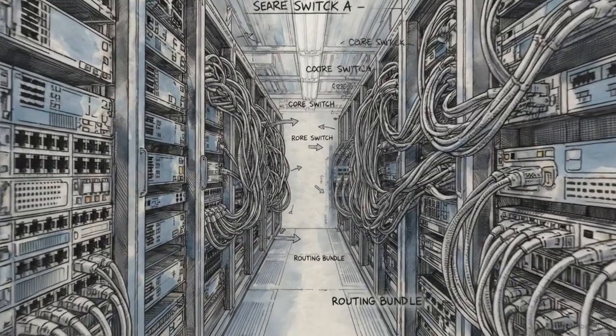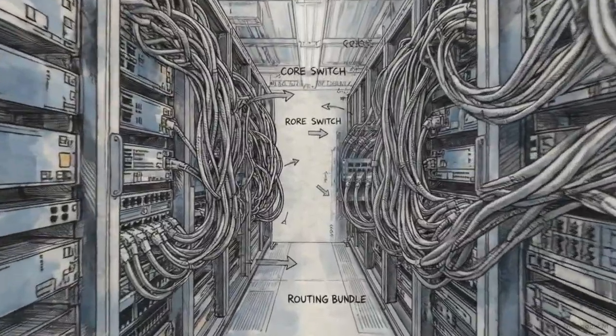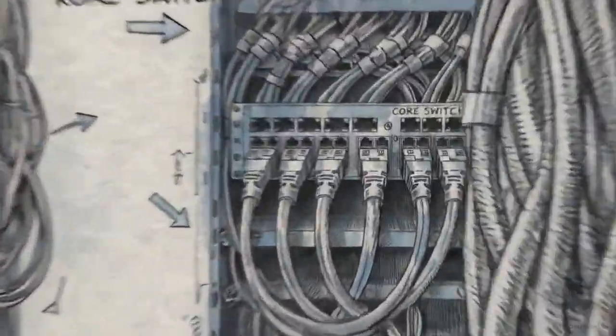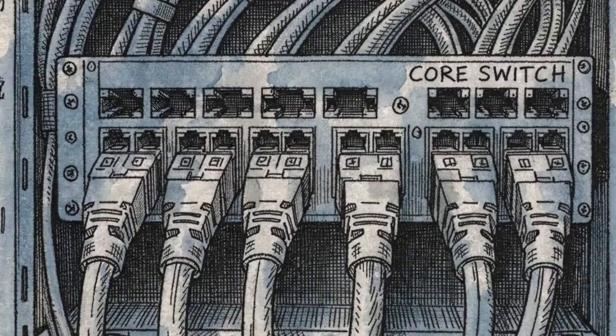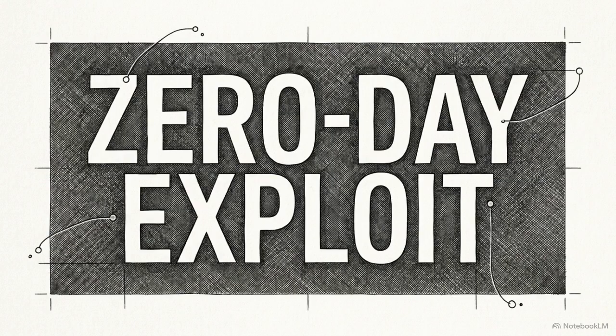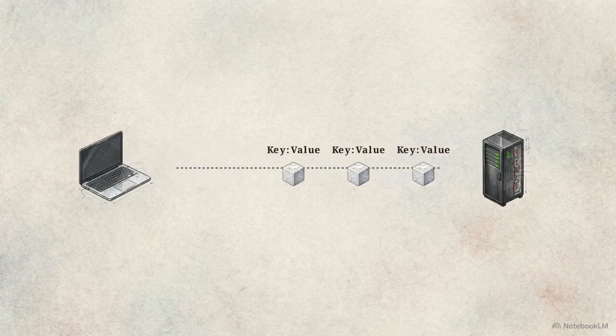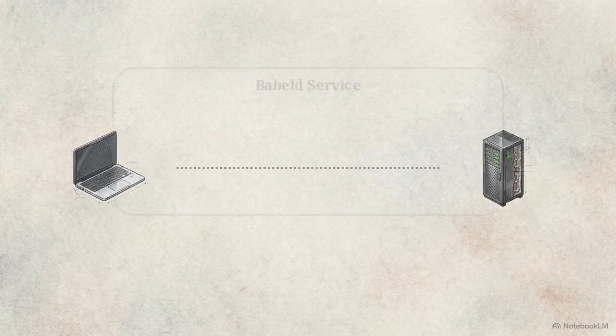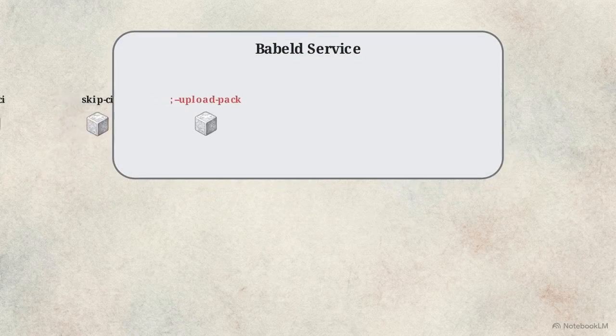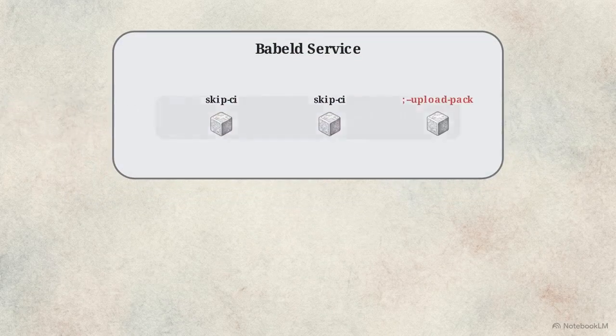Moving one step deeper brings us to the transport protocol boundary, the gateway where local commits are translated into server-side storage actions. Here, security researchers discovered CVE-2026-3854, a 0-day vulnerability that allowed full server compromise using a standard git push command. Normally, git push options are an intended mechanic. They allow clients to transmit arbitrary key-value strings to the remote server, often to skip a continuous integration hook.